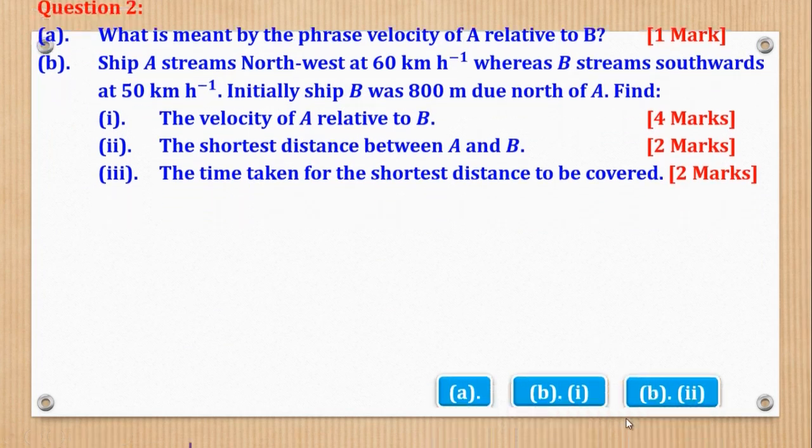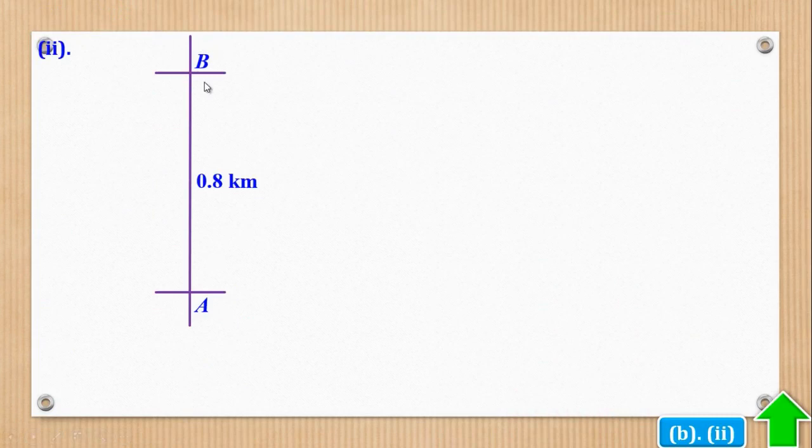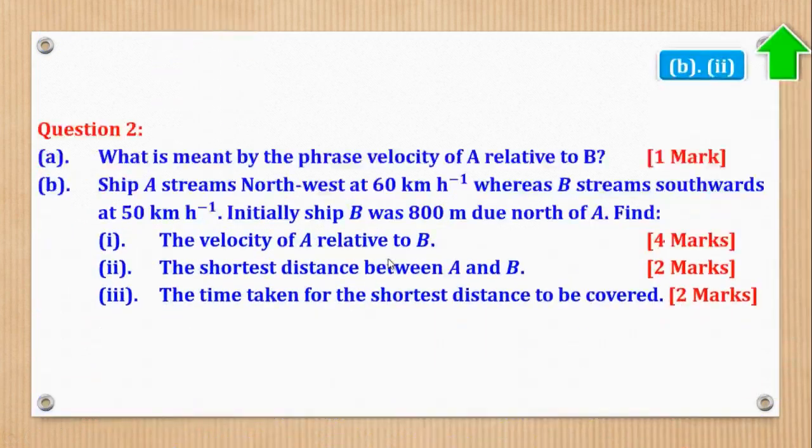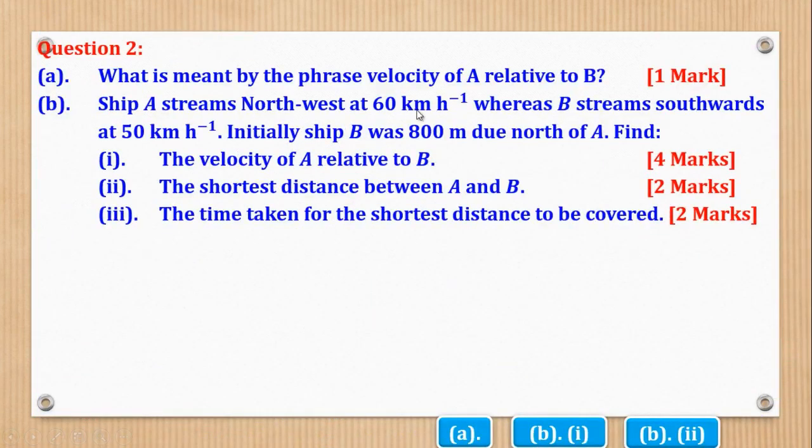So I'll come and locate ship B. It is north of A. A is here, then north is here. I'm changing to kilometers because my velocity, if we go here, the velocity was in kilometers per hour, meaning it is up to you to choose whether to change the velocity to meters per second or you change the distance to kilometers. So I realized that changing the distance is easier, but either way is okay.